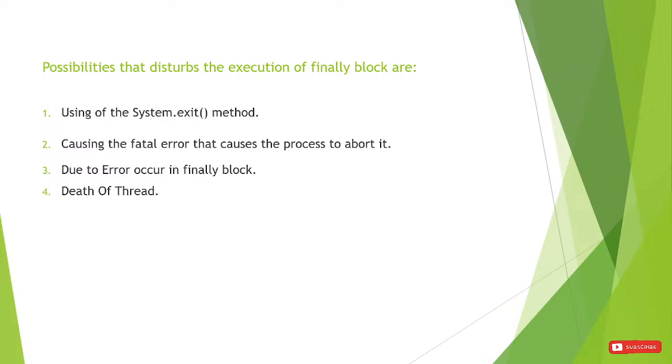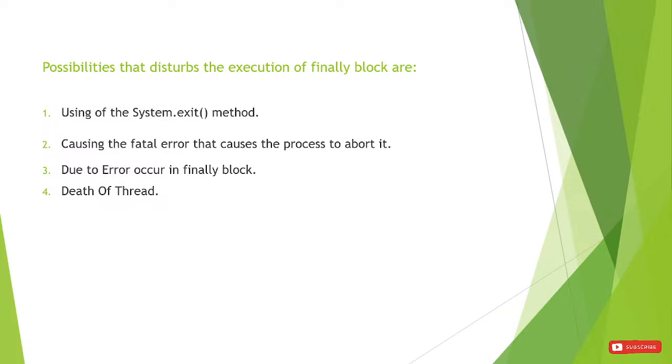And after that, death of the thread. What a thread is and all, we will see next week. After that you will easily understand what is meant by death of the thread. If the thread is in the dead state, then also the finally block will not execute. These are the 4 scenarios in which the finally block will not execute: when the System.exit method is performed, a fatal error that causes the process to abort, an error occurring inside the finally block itself, and death of the thread.